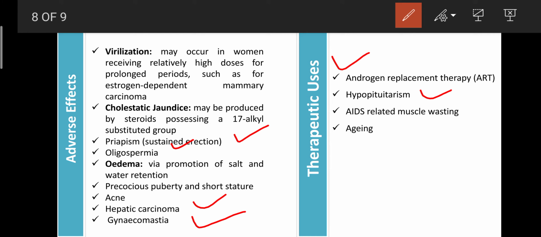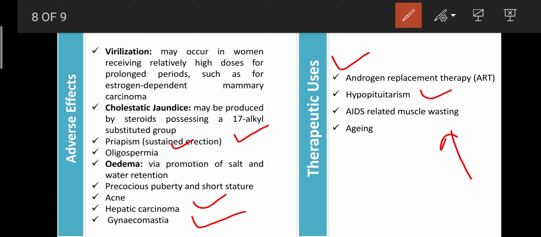As well as that, it can be helpful for treatment of muscular wasting in AIDS patients. In AIDS patients, gradually their muscle size decreases, and they become thinner and thinner. That condition is known as muscular wasting. That condition is also reversed with the help of androgens. If you administer androgen to the AIDS patient, the androgens enhance protein synthesis in the muscle, and they enhance muscle mass production by enhancing muscle protein synthesis. Due to that, it is helpful to treat AIDS related muscle wasting.